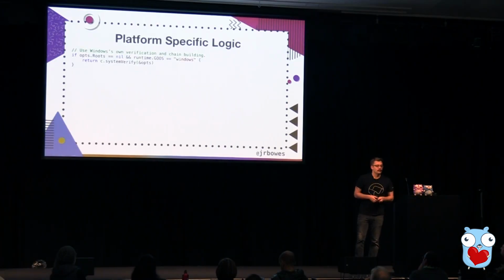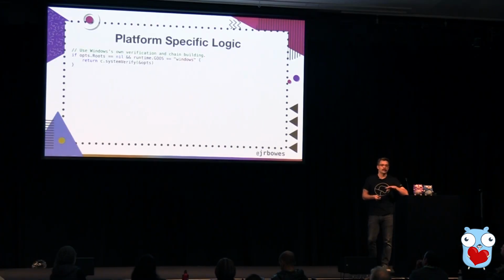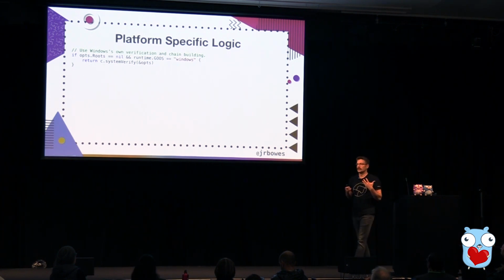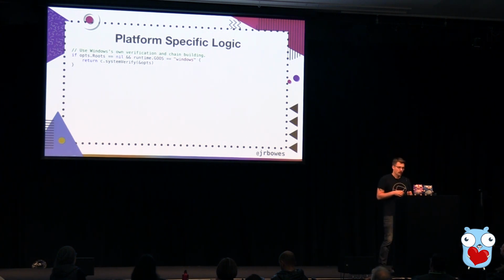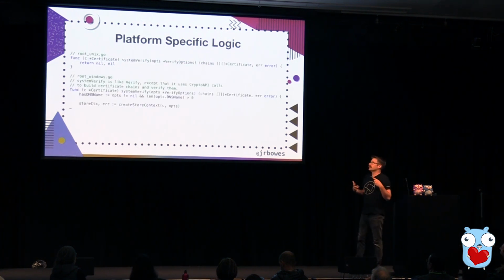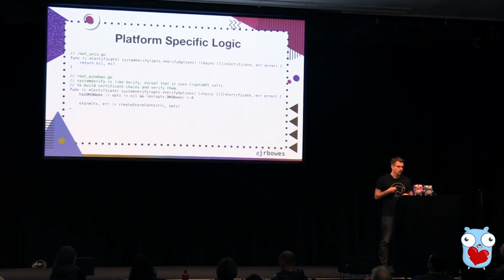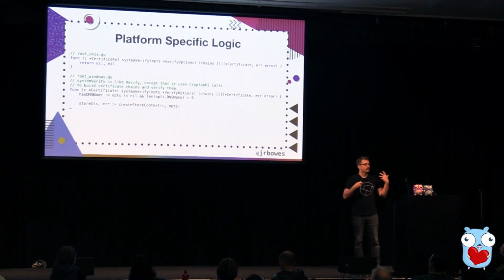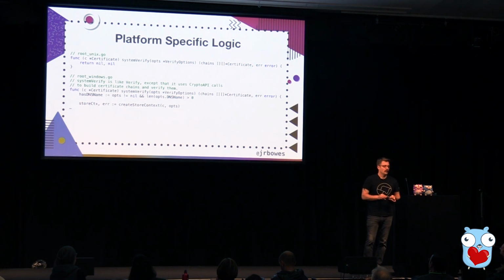I'm just going to dive in a bit more on system verify, but for the other platforms you can get further into actually loading the system certificates and how they do that differently. But in this specific case for system verify, this func is declared in a few places, right? It's in multiple files. And so by default, if we tried to compile something like that, it would fail, right? We'd have clashing definitions here. But the way that we get around that is with build tags.